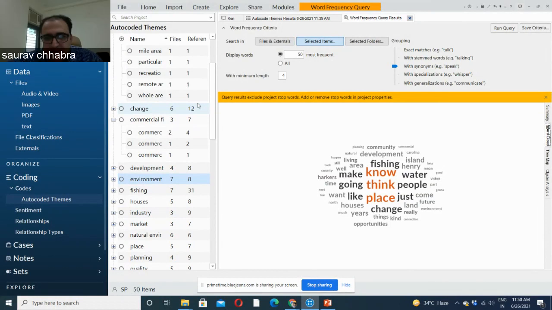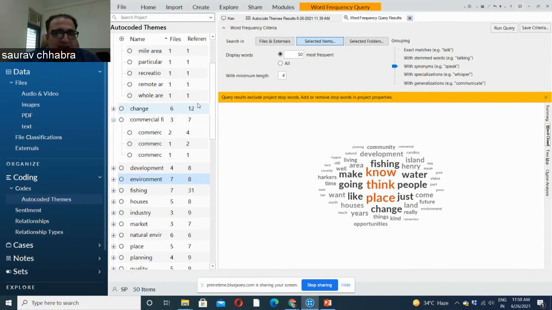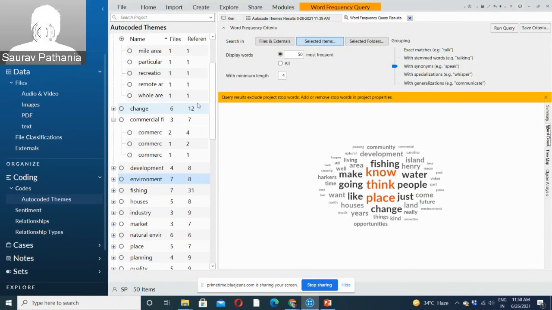A question from Ms. Priya: do we have any set standard sample size for analyzing interview data in NVivo? No, there is nothing like that. You can analyze anything, whatever size you have, it will not stop you. The only thing is you need to make sure that your project size doesn't go above 20 GB. It will only handle 20 GB. That is a big enough size, right? 20 gigabytes.